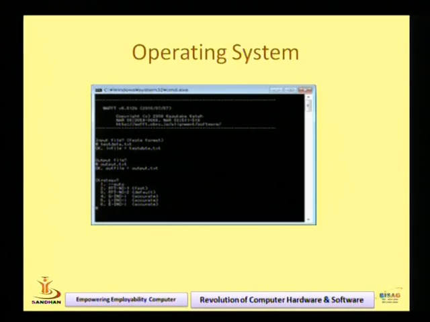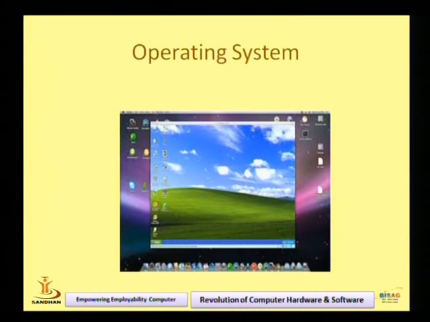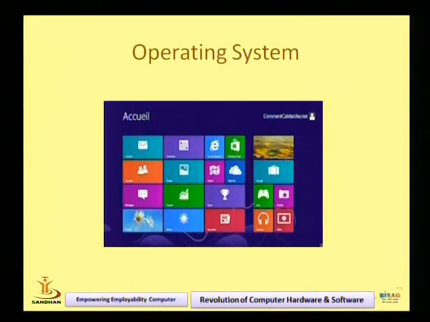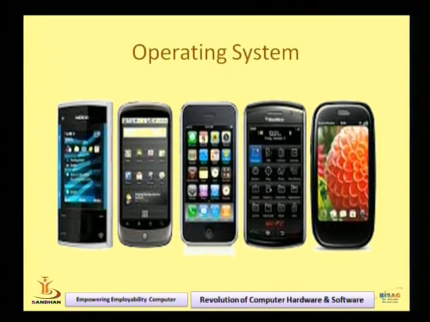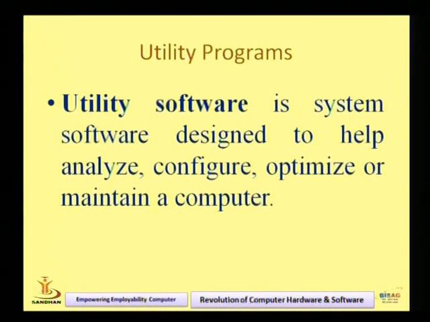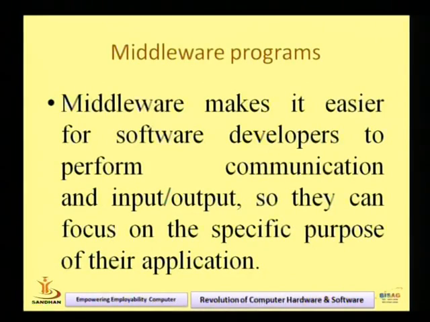There is CUI, command user interface, then graphical GUI was invented. Then these are the OS, Windows 8, right? Then these are the mobile operating systems. Utility software is required to analyze, configure, optimize and maintain the computer. Antivirus is a utility program.